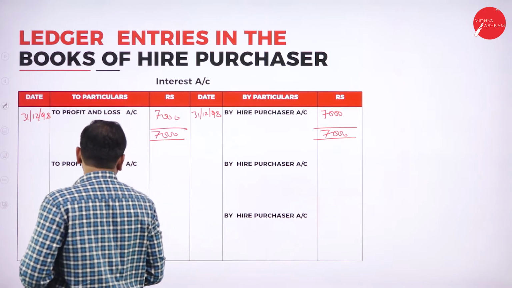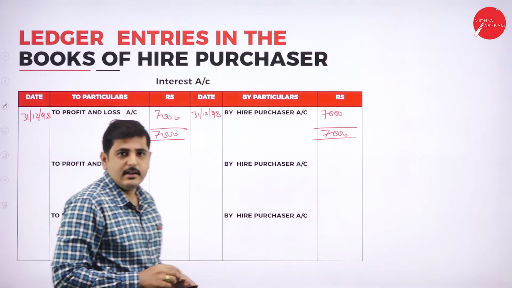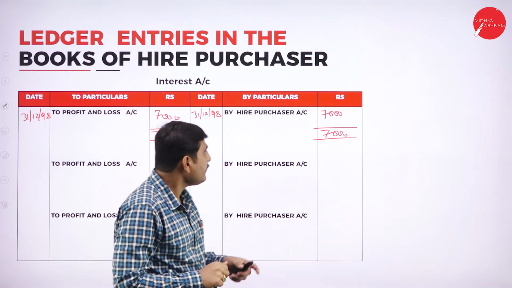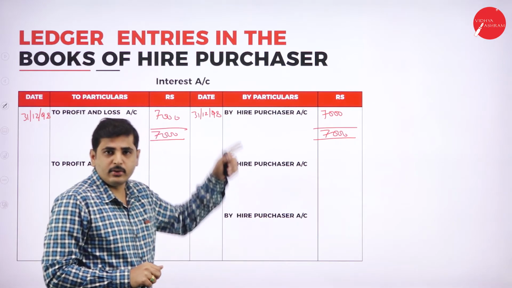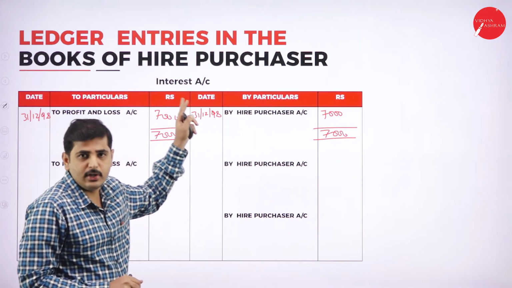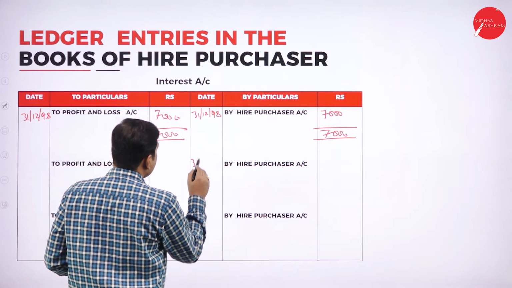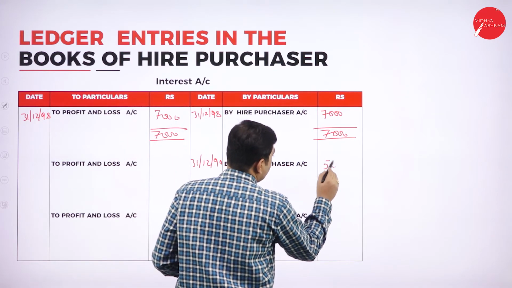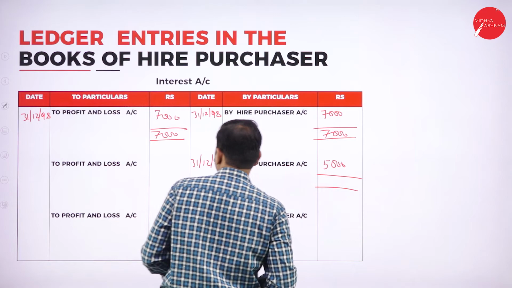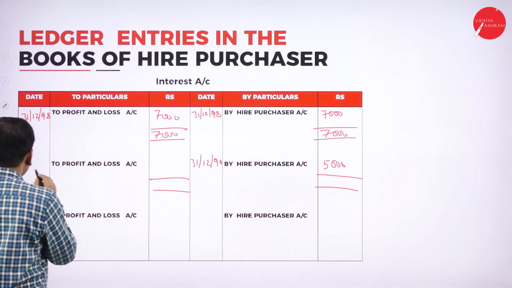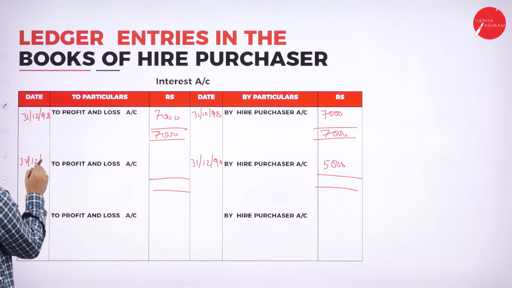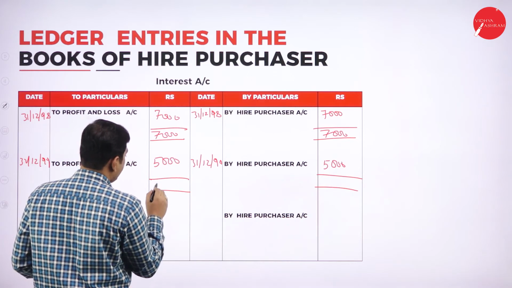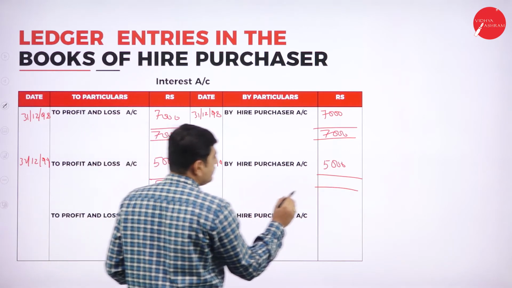Again, coming to the second year. What is the second year interest we have paid? We have paid 5,000 rupees as the second year interest. What is the journal entry for that? Hire purchaser account to interest account. On the last day of the second year, 12/99, we have 5,000 rupees interest. Again, that amount should be transferred to profit and loss account on 31st 12/99. So 5,000 rupees is transferred to profit and loss account. Here also 5,000.